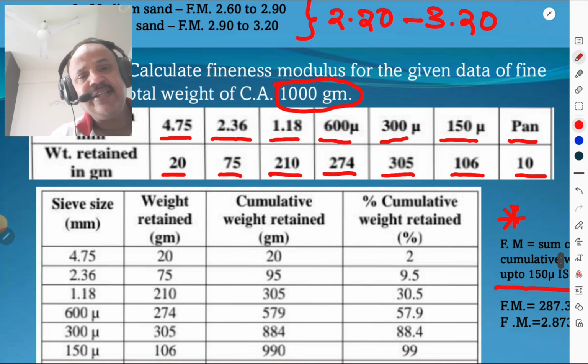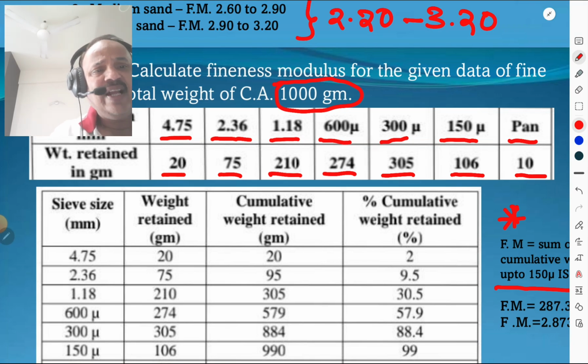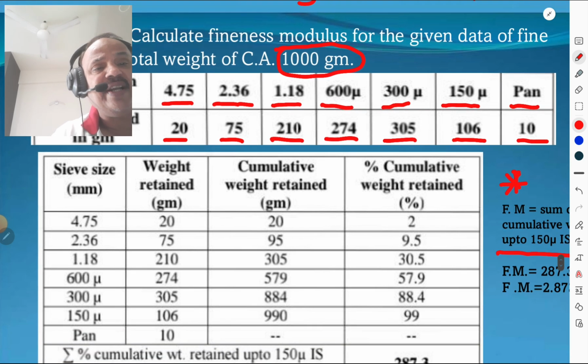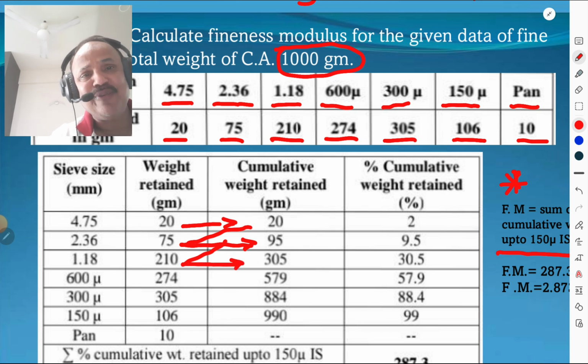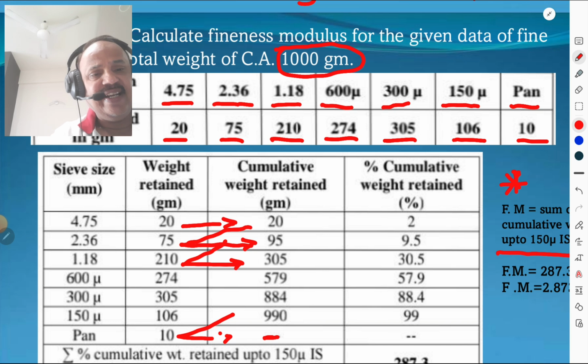Then we have to write the sieve size in mm, then the weight retained as it is, and then we have to calculate the cumulative weight retained. How is it calculated? For 20 it is 20, but for the next, 20 plus 75, it is 95. Then 95 plus 210, that is 305. This is the procedure to obtain the cumulative weight. But for the pan we have to make it a dash. It should not be considered for the pan.